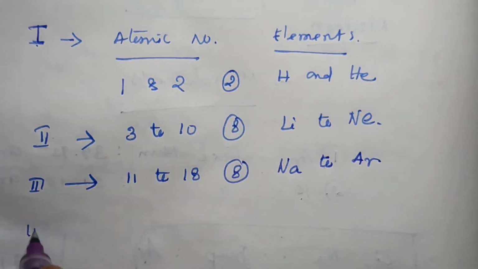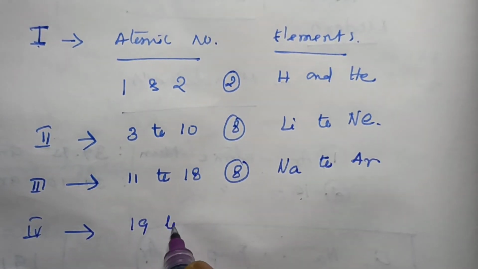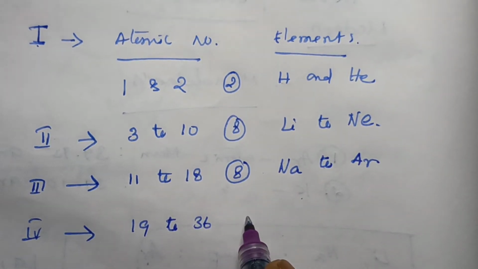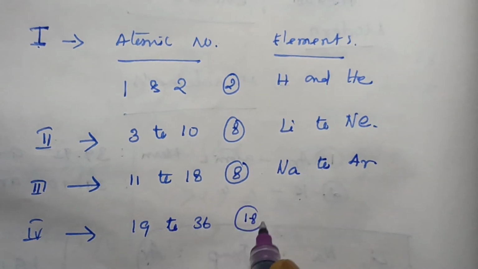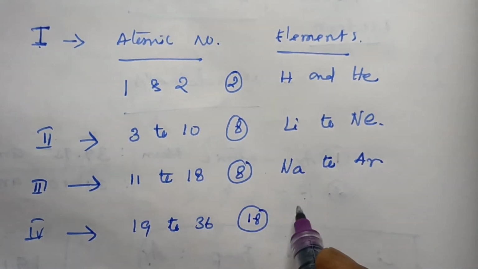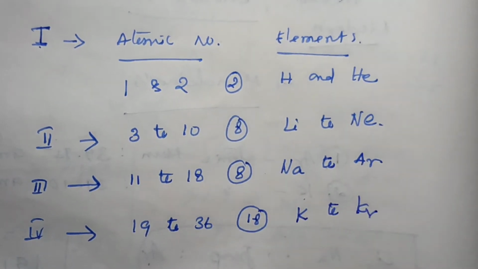The fourth period starts from 19 up to 36, so there are 18 elements present in the fourth period, starting from potassium up to krypton.